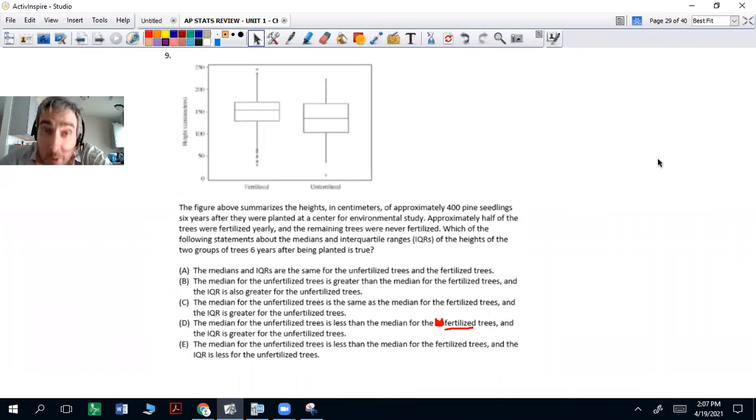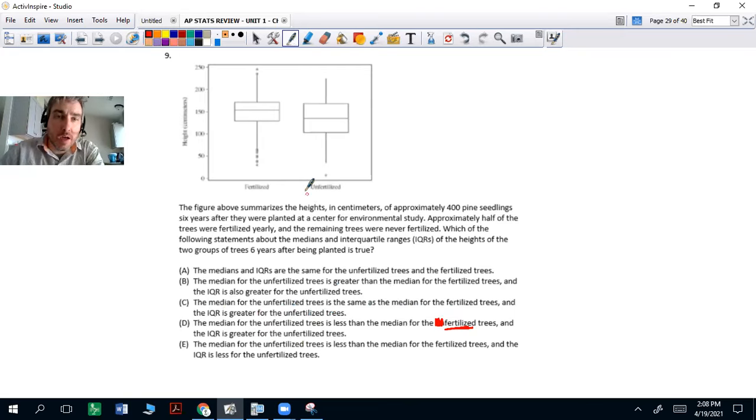Okay, question number 9. Question number 9 has a typo. And that's in the correct answer, but I'll go over the answers. This should say fertilized. So the median for the unfertilized trees is less than the median for the, your paper says unfertilized trees, but it should just say fertilized trees. So let's just get that out of the way now. That will be your answer. I'll go over how to get it.